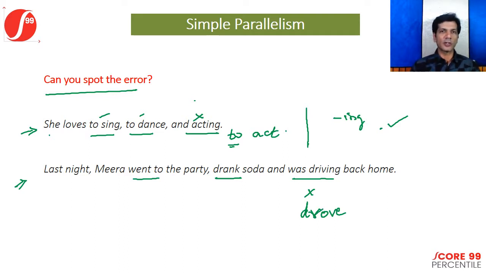Now, here comes another question. Should we convert all of them into simple past? Why can't we convert all of them into past continuous tense? Can't we say last night Mira was going to the party, was drinking soda, and was driving back home? That would not be correct because of this usage of last night. Last night is a definite point of time in the past, and the entire sentence is indicating completed actions. Completed actions that happen at a certain point of time in the past will take only simple past. They do not take any continuous tense. So the correct usage would be to use them in simple past and change was driving to drove. That would correct the sentence.